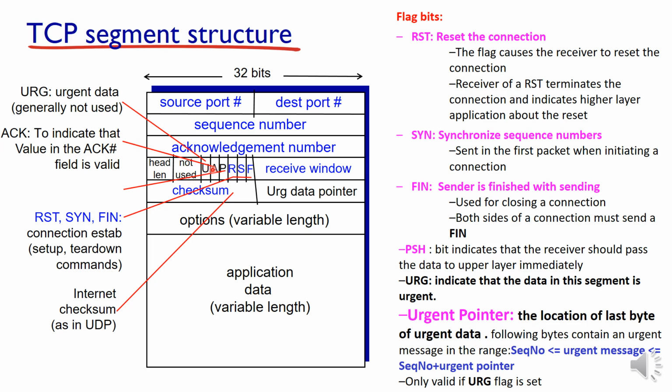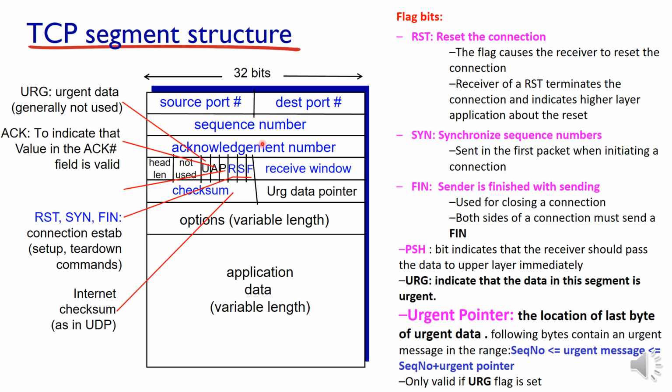Then A stands for whether the acknowledgement is valid or not. This is again a flag value. If this is 1, the content in the acknowledgement number is valid, because not all segments have an acknowledgement number. In some initial packets there won't be any acknowledgement number in the field, so this will be 0.